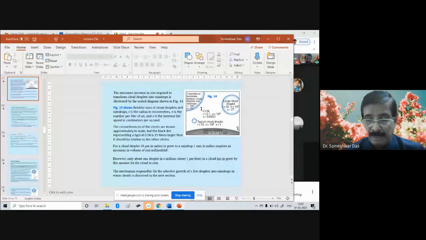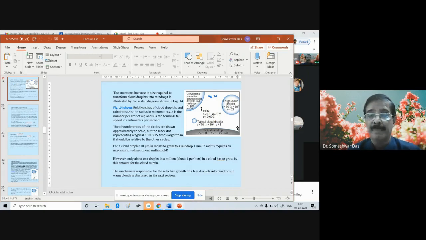Today we shall discuss the terminal velocity, how we can estimate or compute the terminal velocity of the water droplets. As you know, when the water droplets inside the cloud are growing, they come under the grip of the Earth's gravity.